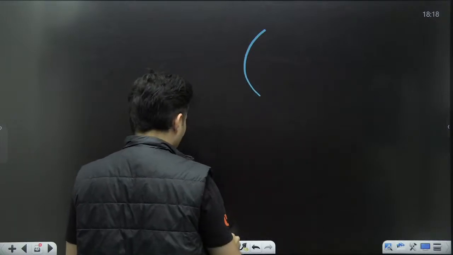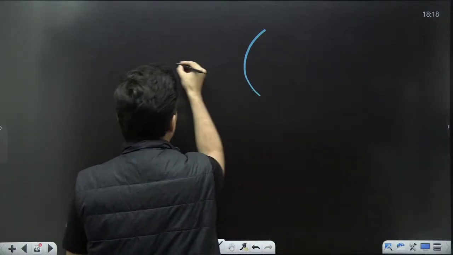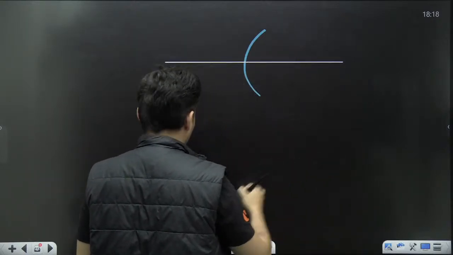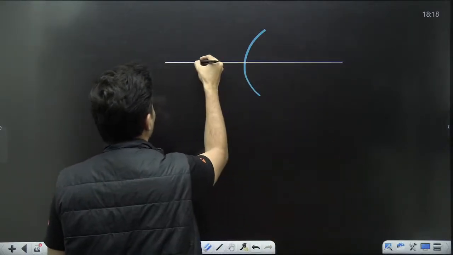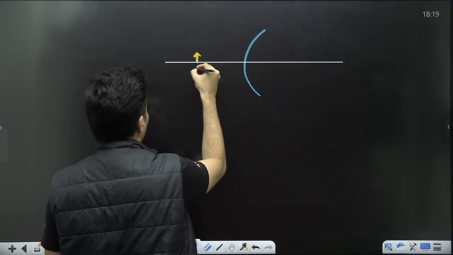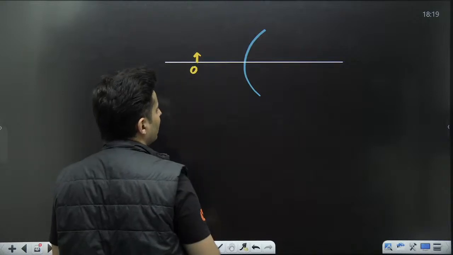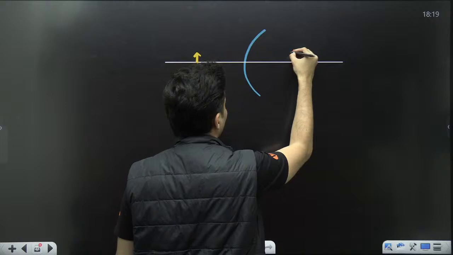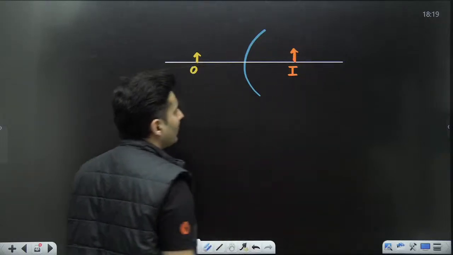If this is the curved surface, and let's say this is the principal axis, and let's say our object is over here. This is our object. And let's say the image is formed right over here.